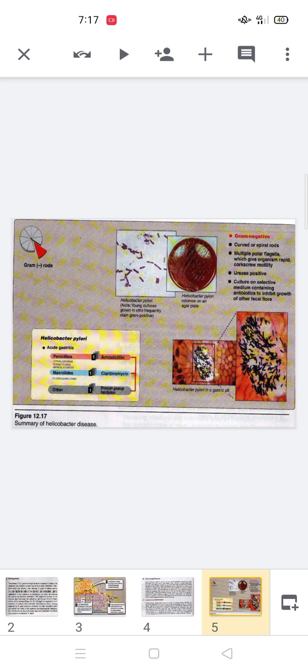We can see an abundant number of spiral-shaped microorganisms.